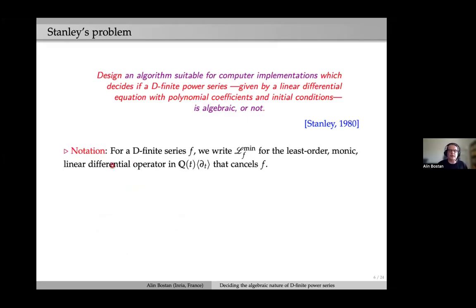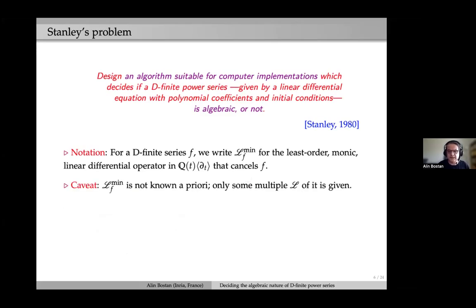Okay, so just a notation that I will anyway recall later on is the following one. Assume that you are given f, a D-finite power series. Then this notation L index f min will represent the least order, the minimal order, monic linear differential operator that cancels our D-finite power series f. It's a differential analog of the minimal polynomial of an algebraic power series, except that it's not a polynomial anymore. Well, it's a skew polynomial. It's a linear differential operator.